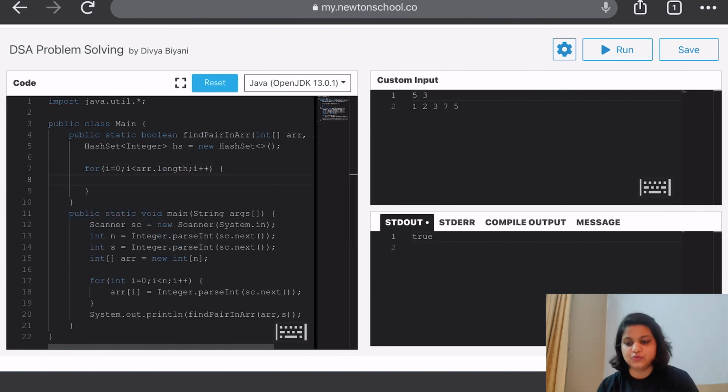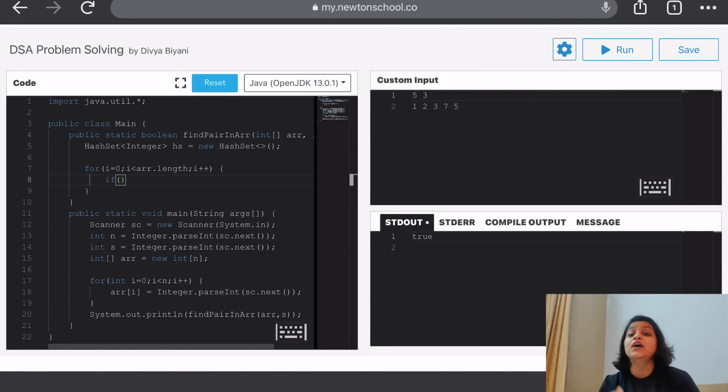We are going to check two things. There are only two conditions. One, for this particular sum, the companion, the pair of this particular element, is present in the hash set.